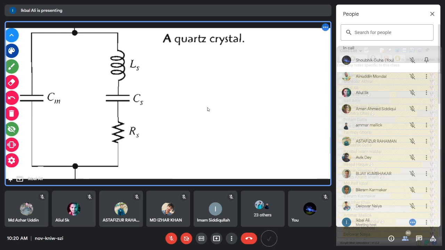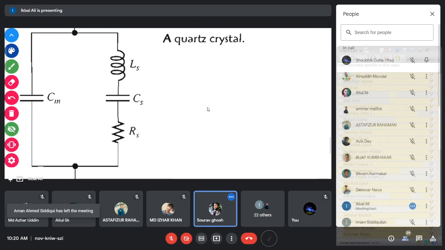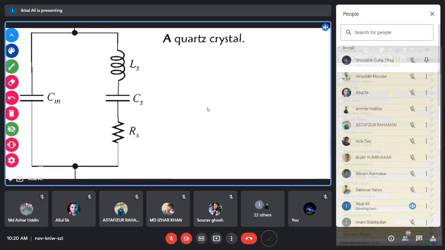Yes, sir. At the resonant frequency, the net impedance is equal to the resistance. Yeah, good. So it will be very helpful for me to analyze this crystal. First we will analyze the crystal. First you need to understand the crystal, otherwise you cannot understand the crystal oscillator.